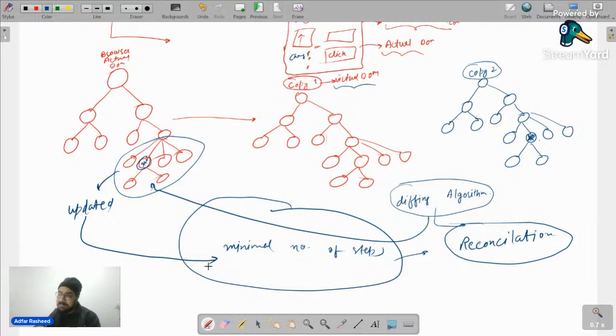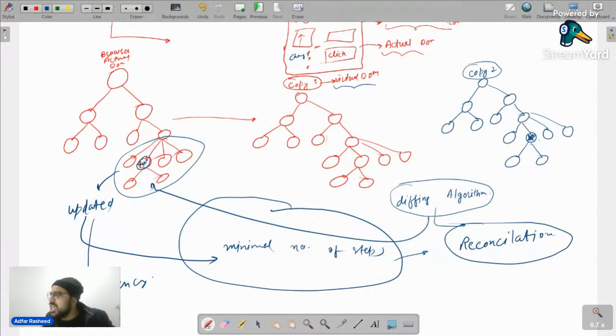Not how many, but minimal number. And of course, that automatically means we have increased the efficiency of our web application when reconciliation happened.